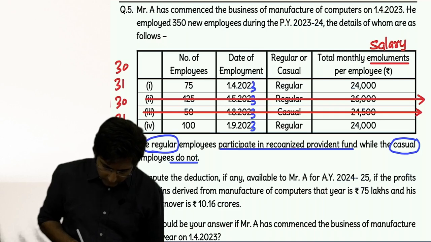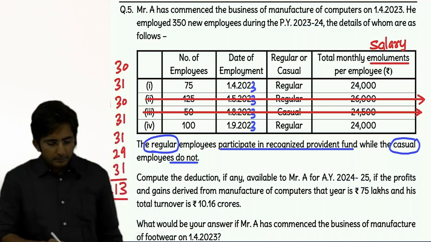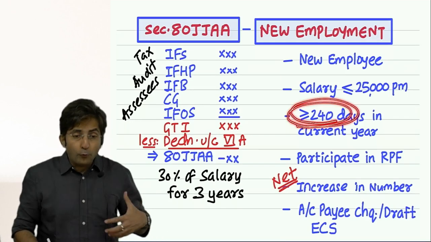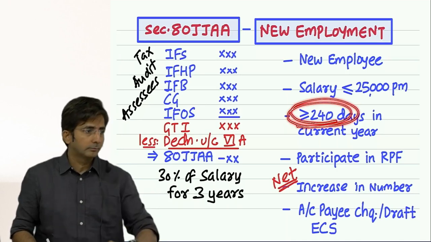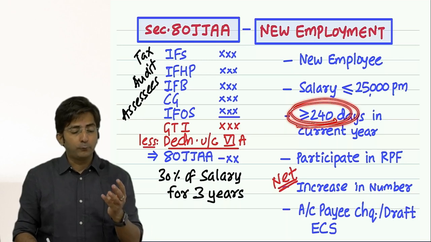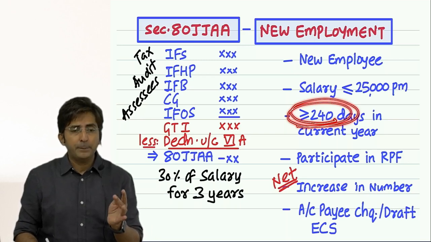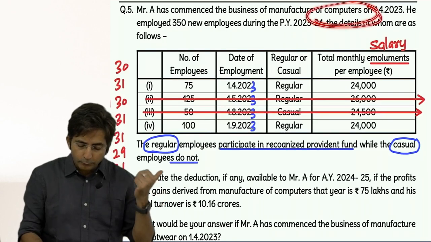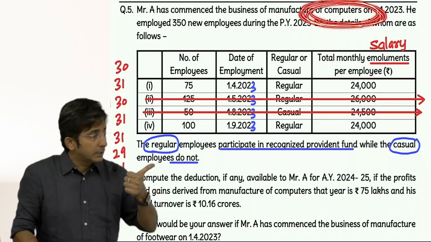So which condition is not satisfied here? What was the rule? Look here. They should be employed for 240 days or more. Yes, if the business was manufacturing footwear, leather products, or apparel, then it is 150 days. But here what is written? The business is of manufacturing computers.